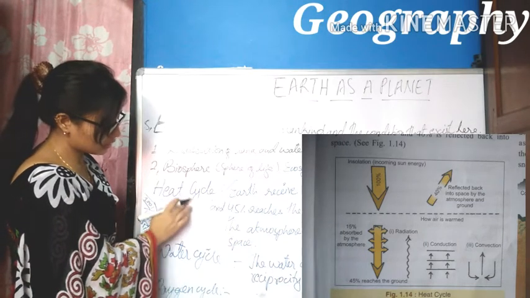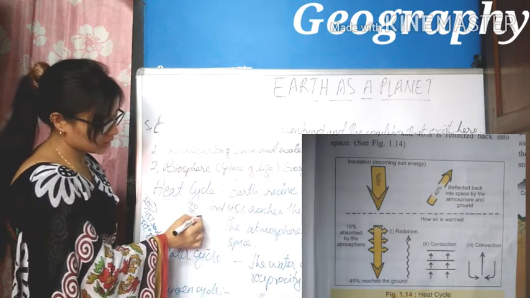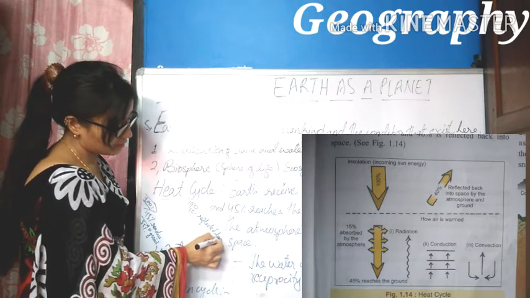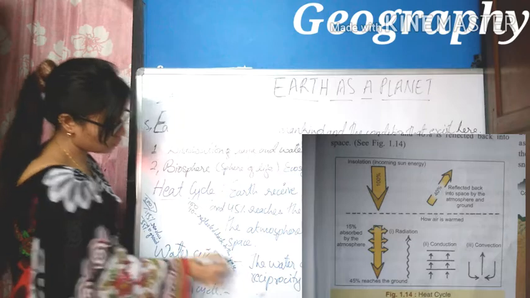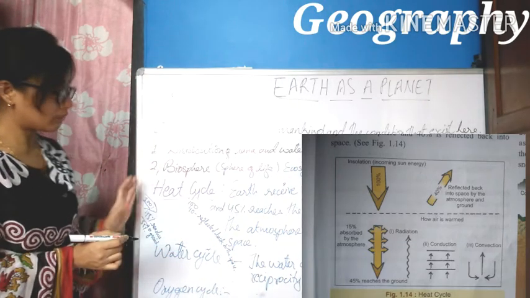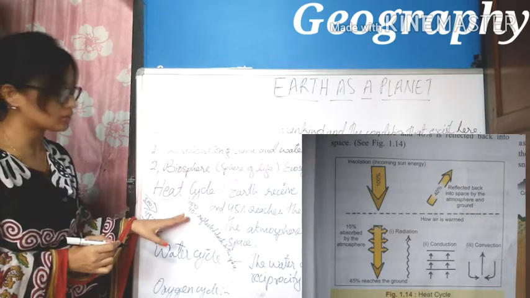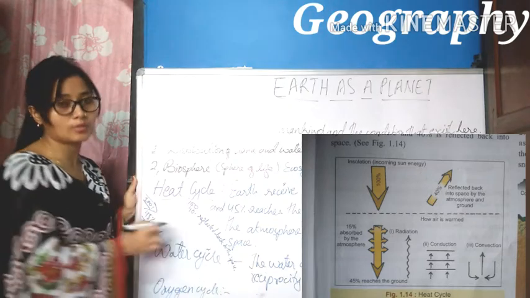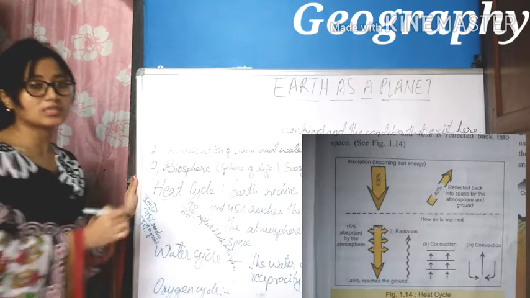Out of this 100 units, 40 units are reflected back to space. So during the time of incoming solar insolation, out of 100%, 40% is reflected back to space. 40% is reflected back to space. We have how much? 60%.